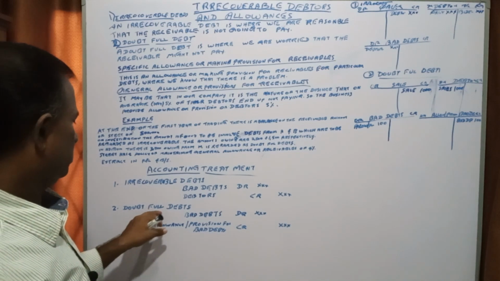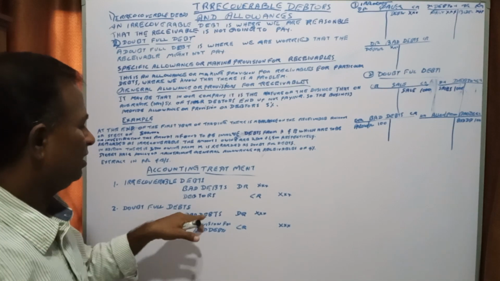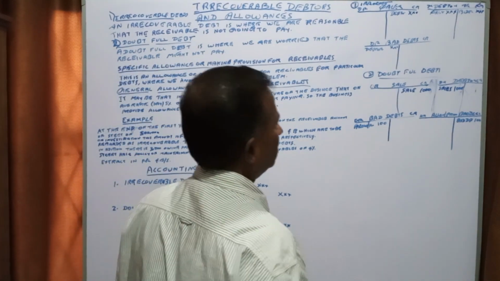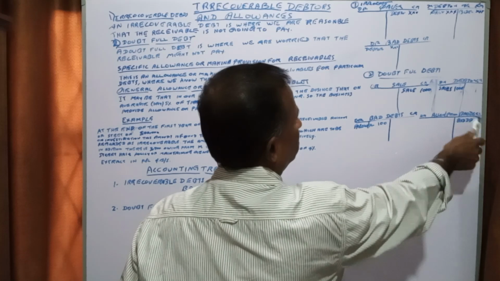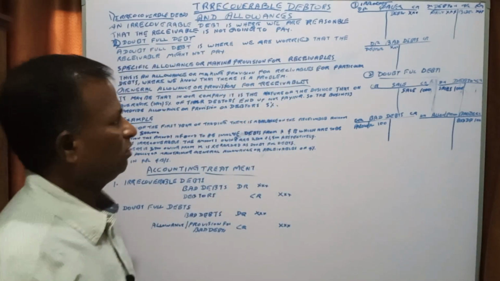For doubtful debts, we doubt whether we will receive or not, so we make bad debts account debit and provision or allowance for bad debts credited. That is the adjustment for bad and doubtful debts.